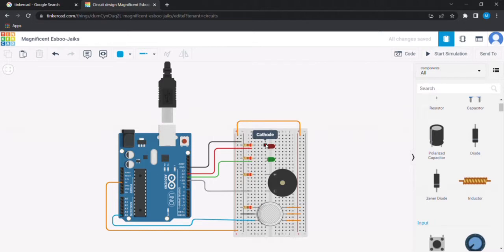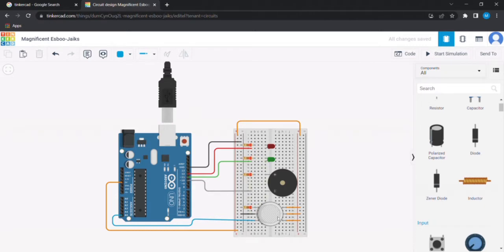And here we have connected the cathodes of the LEDs to the ground pin of the Arduino through resistors, and we have connected the anode of the red LED to pin 12, the anode of the green LED to pin 11. We have connected the positive terminal of the speaker to the ground pin of Arduino through a resistor, and the negative terminal of the speaker we have connected to pin 10.